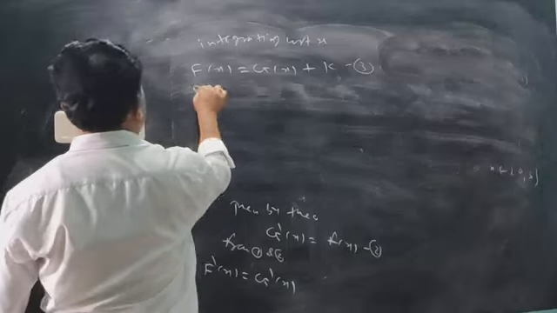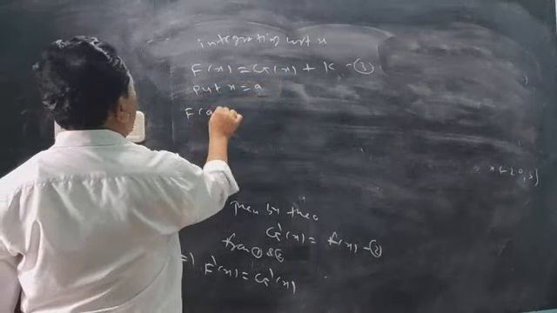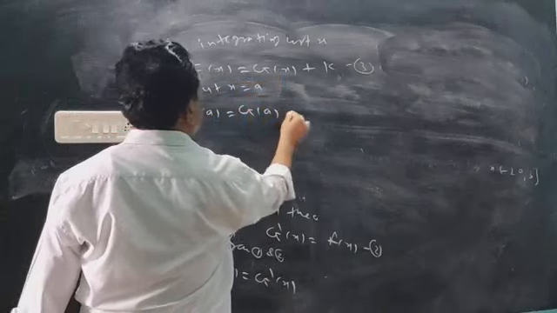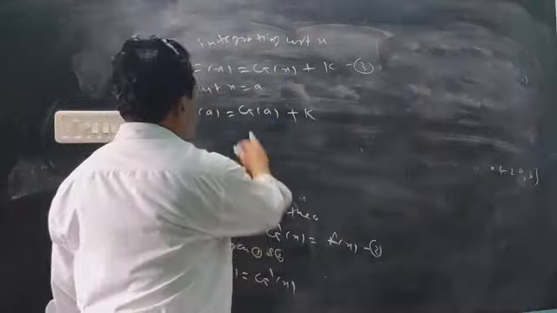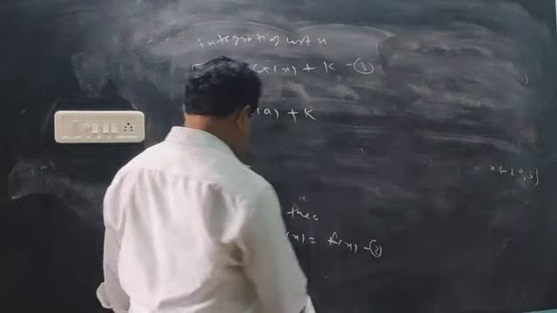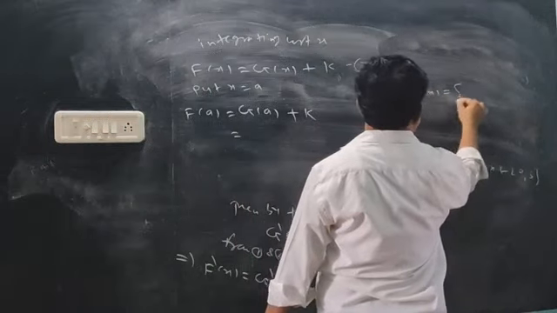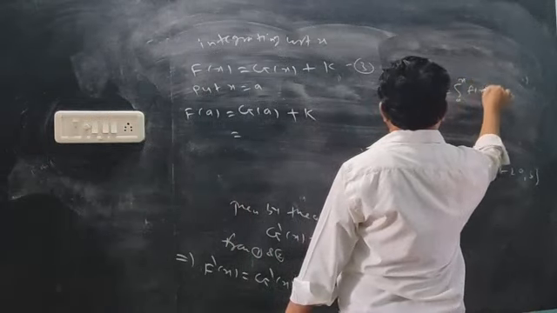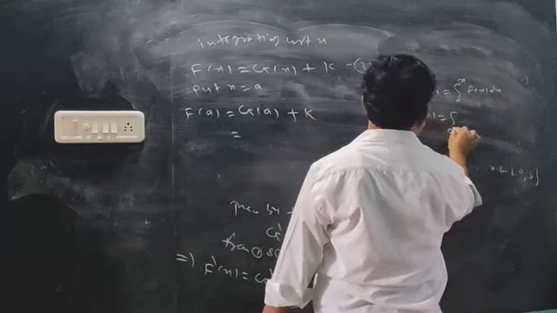Now put x equal to a. So F of a equals g of a plus k. Now what is F of a and g of a? What is g of a? g of x is the integral from a to x of f(x) dx, so g of a will be the integral from a to a.